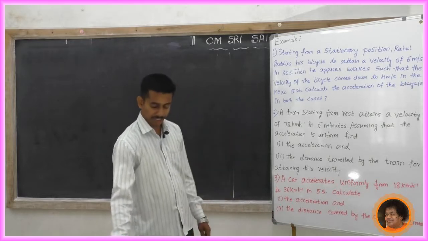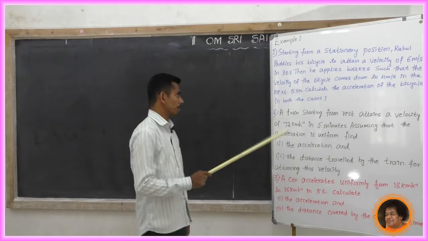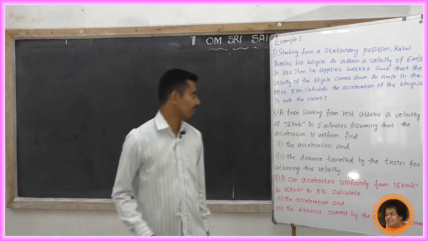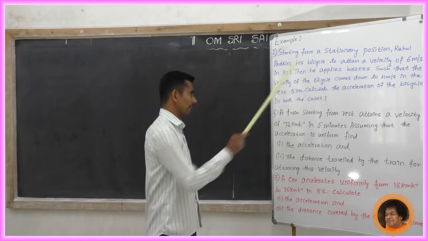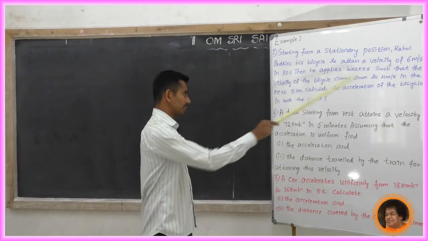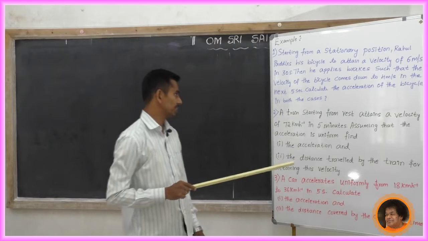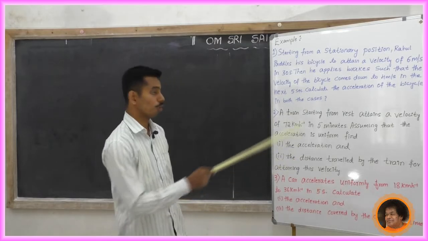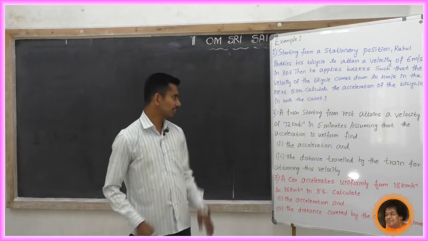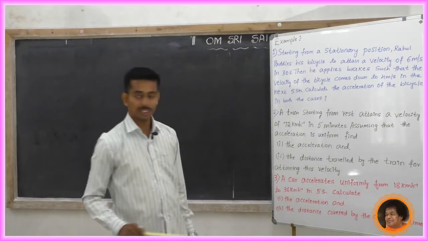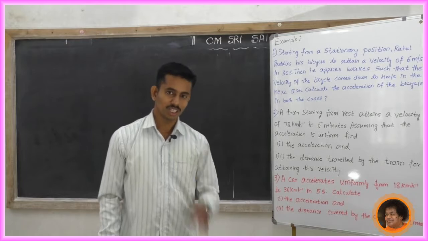Starting from a stationary position, Rahul pedals his bicycle to attain a velocity of 6 meters per second in 30 seconds. Then he applies brake such that the velocity of the bicycle comes down to 4 meters per second in the next 5 seconds. Calculate the acceleration of the bicycle in both the cases. Just look at the question.